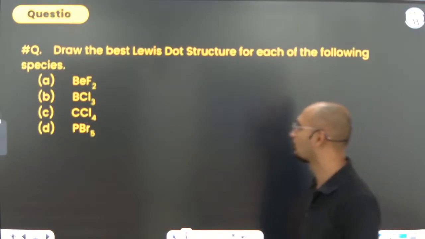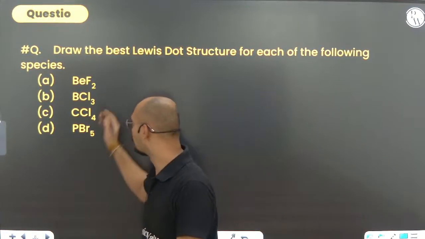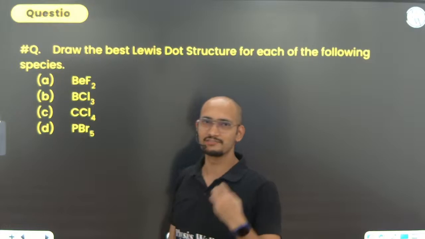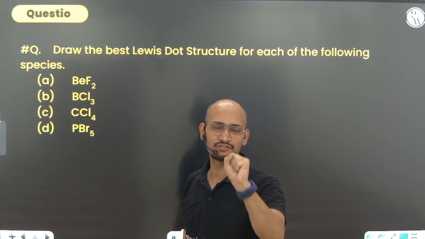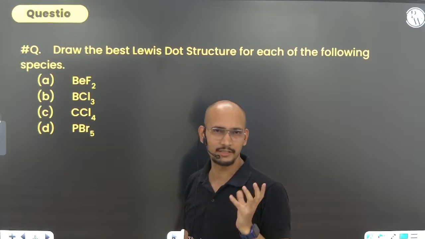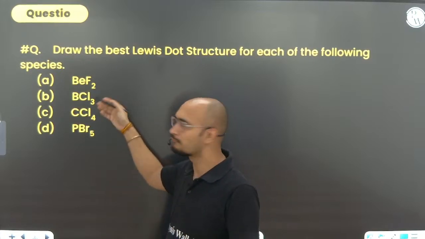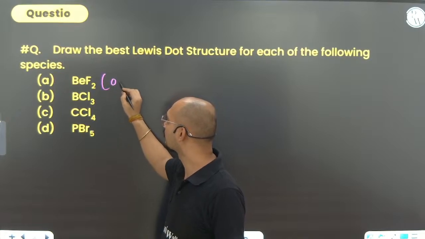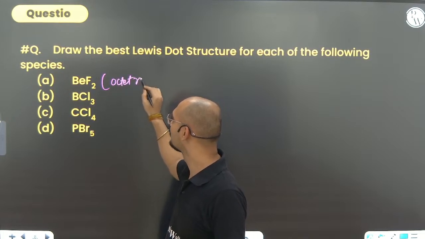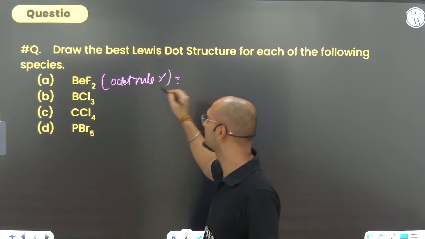Draw the best Lewis dot structure for each of the following species. See, let me tell you, the Lewis dot structure can generally be made best for those molecules which follow the octet rule. But still you can go with them also. BF3, does it follow the octet rule? No. The octet rule is not followed, but still you can see that.